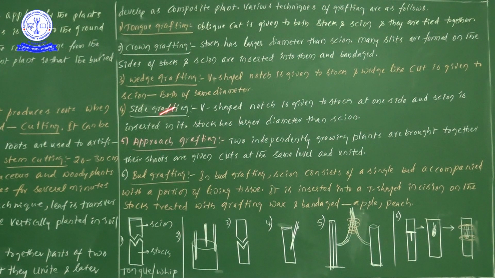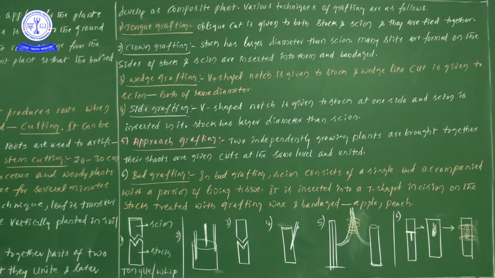Easy information only. For approach grafting, just try to remember one point: we are taking two different plants and uniting the two different plants' branches, combining them with a rope. One important point here: when we unite these two branches together, we have to cut the side edges of each branch, so that these two branches are very easily united together.